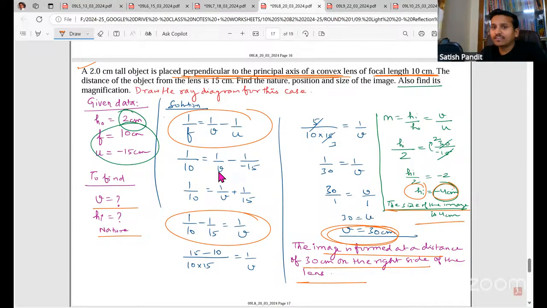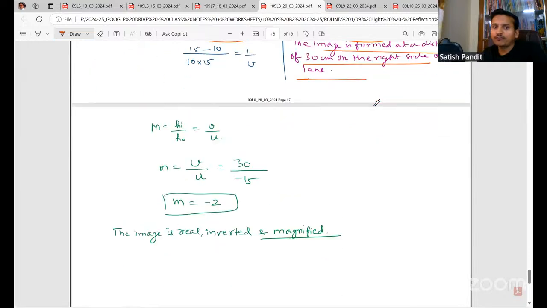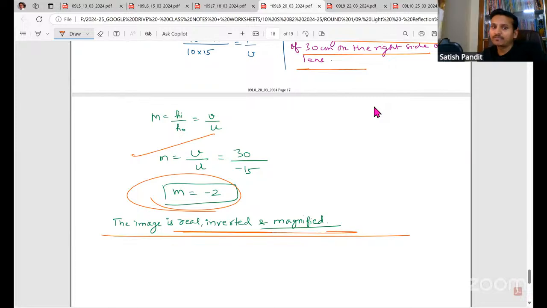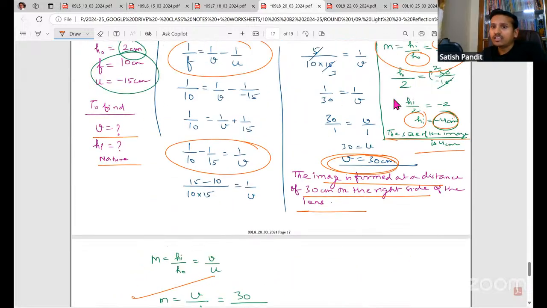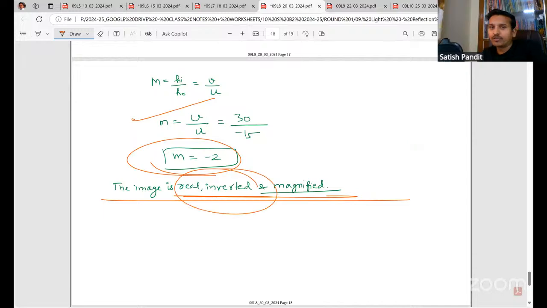So here in this magnification formula, we know HO, we know V because we have found V. We know U. You put the values, simplify, you'll get the answer. Magnification also they have asked. We have found magnification by using the formula. We have got -2. And after that, we write the conclusion. Image is real, inverted, and magnified. If you look here, image is 4, object is 2. So the image is magnified, right? It is real inverted because it is down, right?